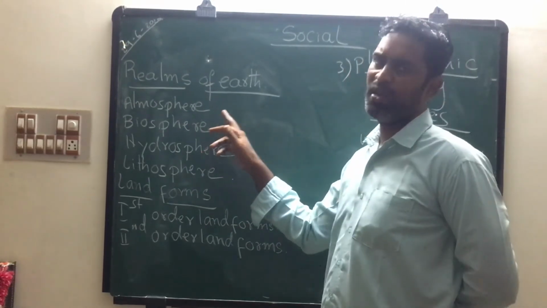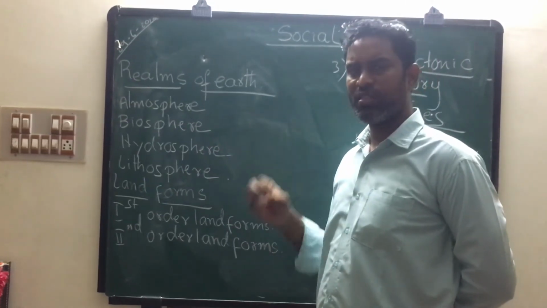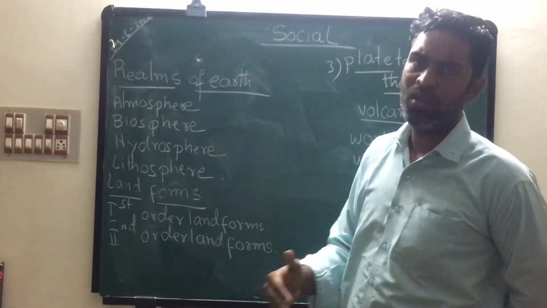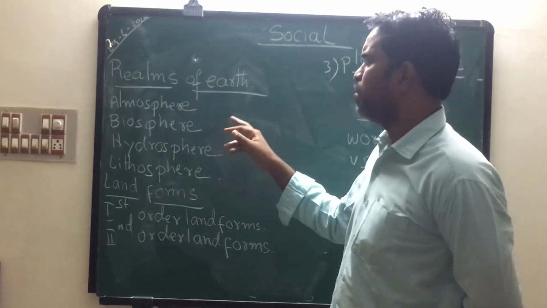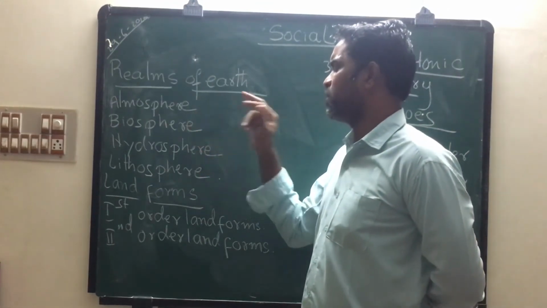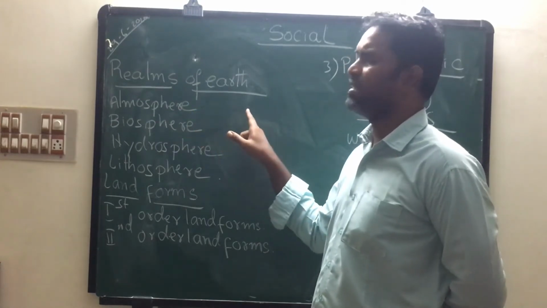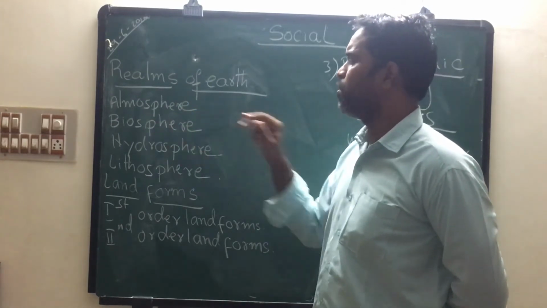Next, students, carbon dioxide and nitrogen. These gases also prevail in the atmosphere. These two gases are very useful for growing plants. So, this is about the atmosphere. The word atmosphere came from the Greek word atmos. Atmos means layer.